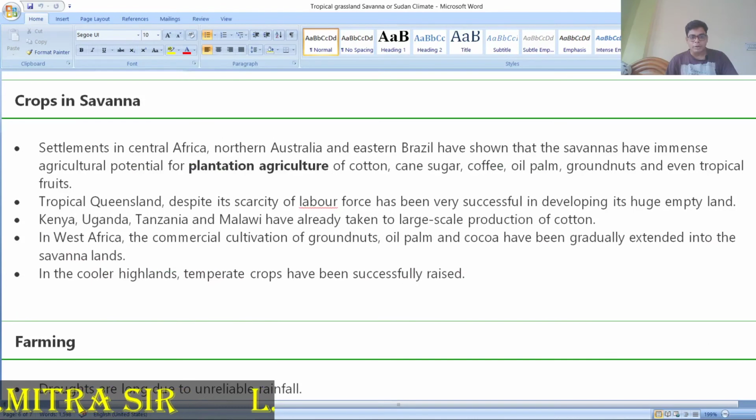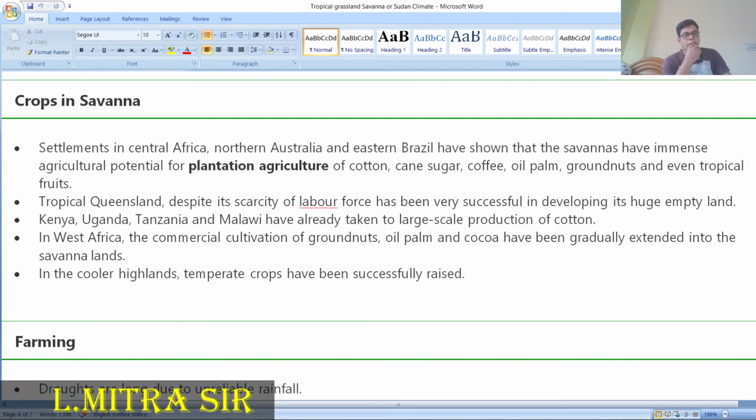Now crops. In the settlement of crops, go to Brazil; the savanna has immense agricultural potential. You can find plantation agriculture there in Brazil: cotton, sugarcane, coffee, oil palm, groundnuts, and tropical fruits as well. Tropical Queensland is located in northern Australia. Despite this, the area is very successful, though they have a huge empty land. Kenya, Uganda, Tanzania and Malawi are countries where cotton is produced on the largest scale.